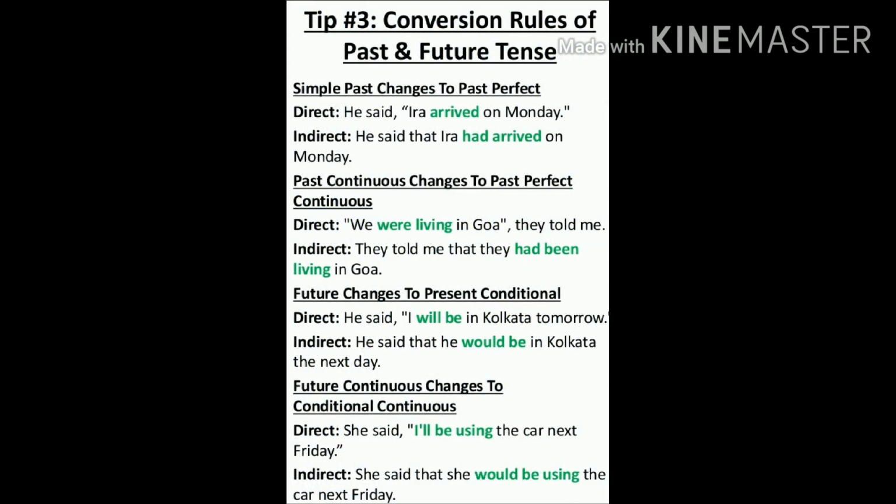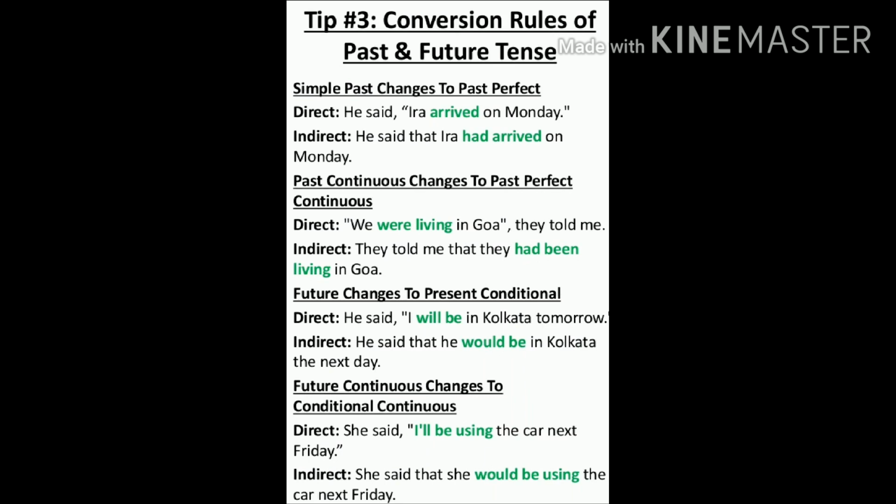Now tip number 3 talks about conversion rules of past and future tense. So we saw the present. Now let's take care of past and future tenses. Simple past changes to past perfect. He said, "Ira arrived on Monday." He said that Ira had arrived on Monday. So simple past "arrived" changes to past perfect "had arrived". Past continuous changes to past perfect continuous. So "we were living in Goa" becomes "they had been living in Goa".